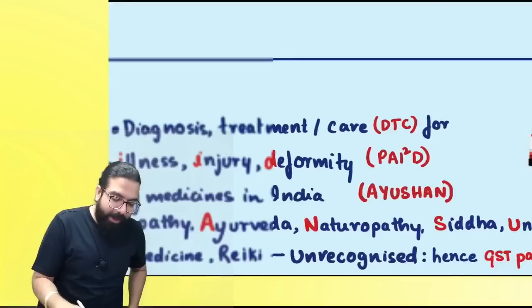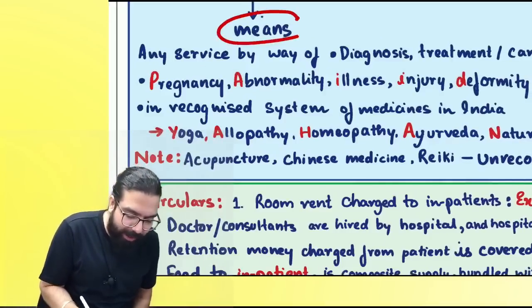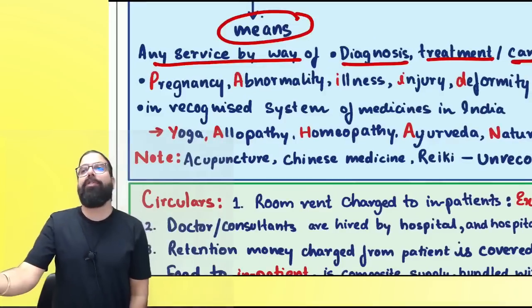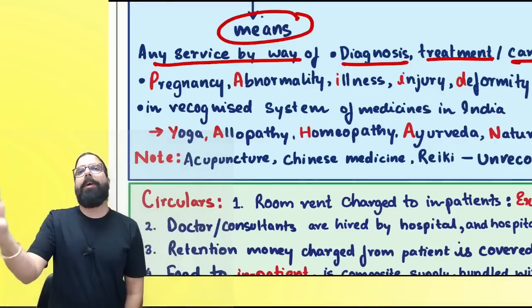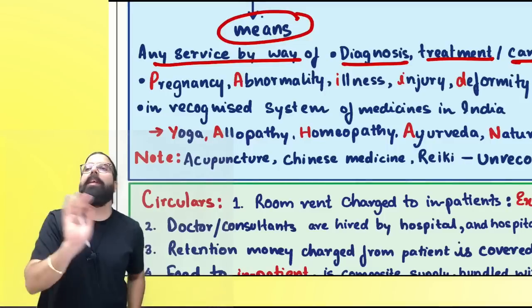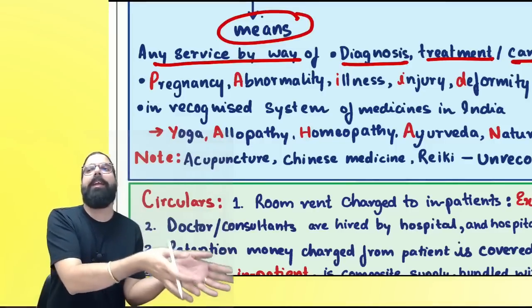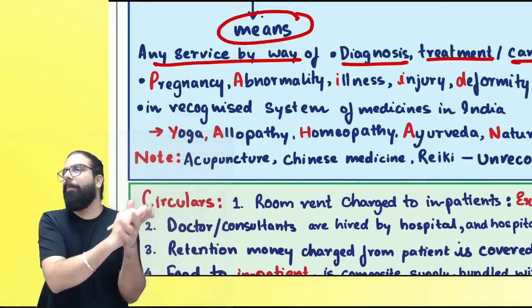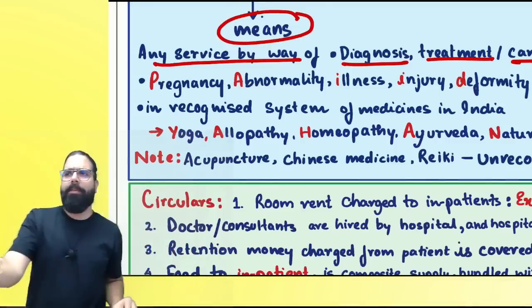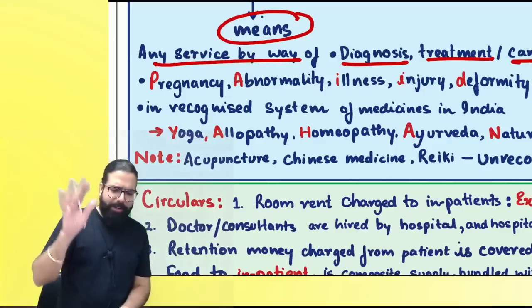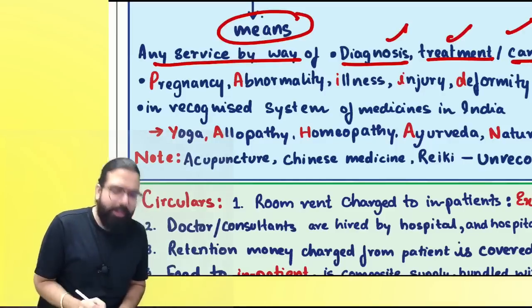My government is going ahead and telling healthcare services means any service by way of diagnose, treatment, and care. One person was diagnosed with one problem. Treatment was done. After the treatment is done, he will not be thrown out of the hospital. He will be taken to a room where he will be kept for some time under observation. Care will be taken. Nurse will come, thermometer will be given, they will do the checking, etc. So that is care. Diagnose, treatment, and care, all the three are exempt.